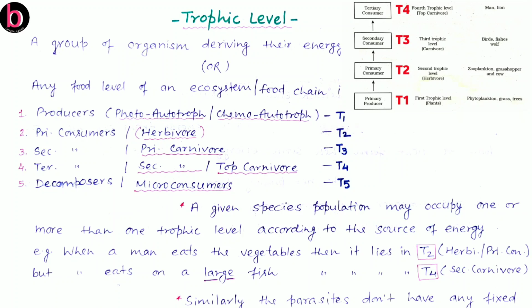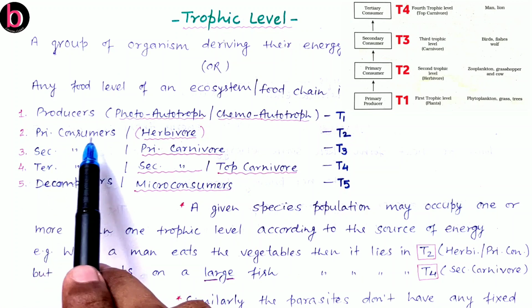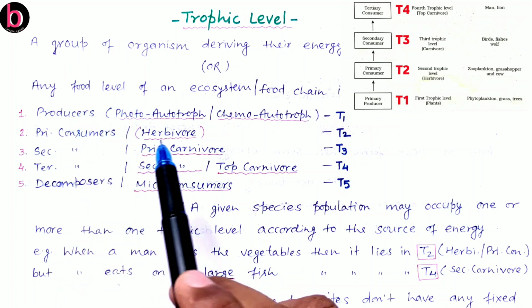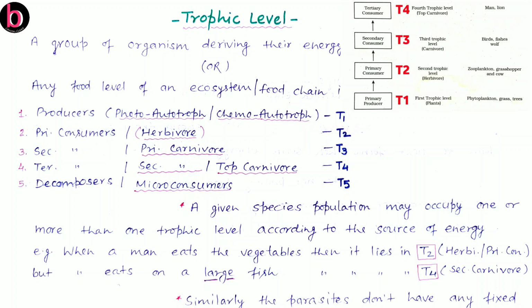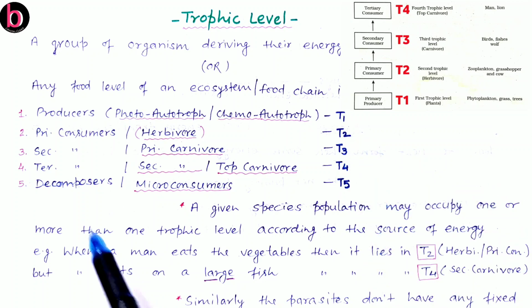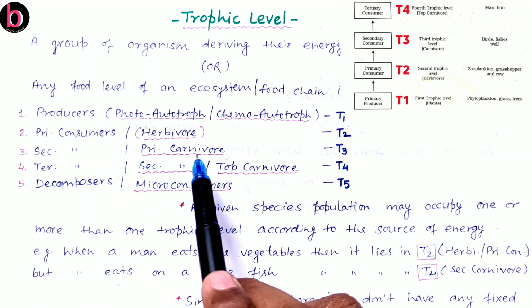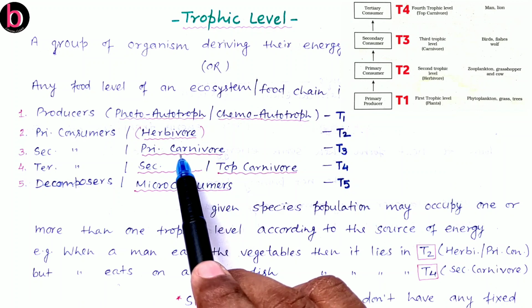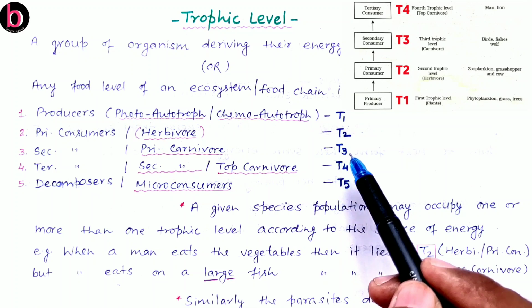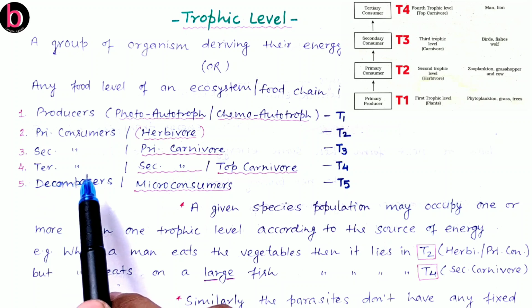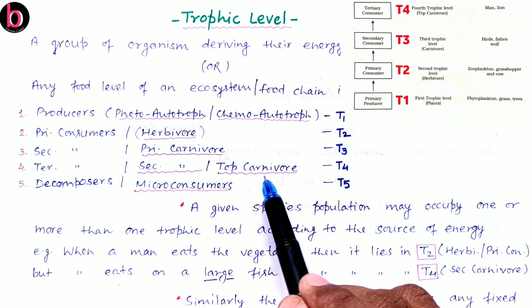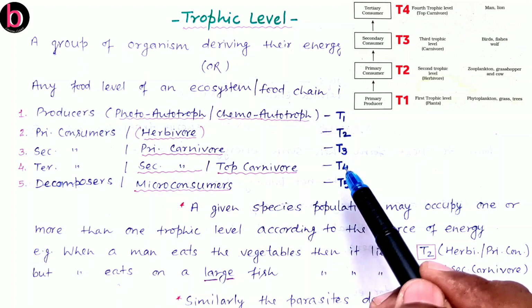Now consumers. Under consumers we first discuss primary consumers, which are always herbivores. They feed on producers and they also always have a fixed position in the food chain, that is the second trophic level. Now the secondary consumer, also known as primary carnivore, feeds on primary consumers or herbivores. Their position may be T3, the third trophic level. Next is the tertiary consumer. They are also considered secondary carnivore or top carnivore, and their position may be T4.